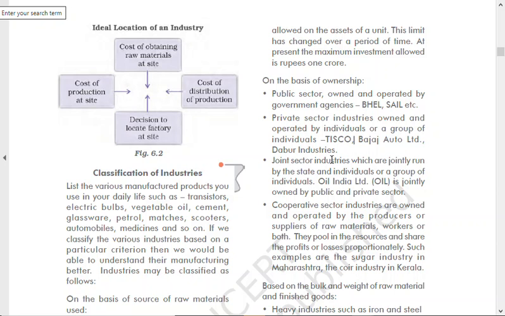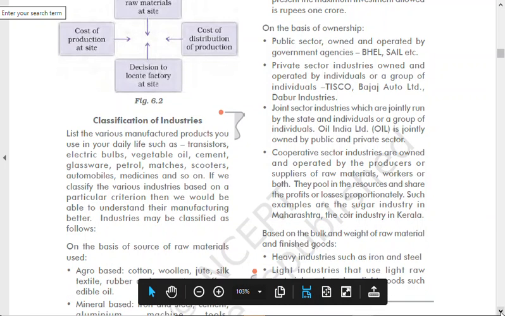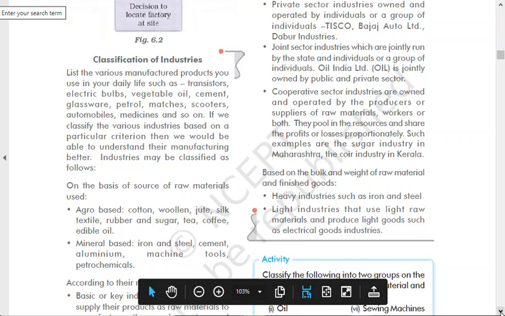Another one is joint sector industry, which is jointly run by the state, that means the government, and individuals or a group of individuals, right? So a group of individuals and the state, that means the government, run it jointly. Oil India Limited is jointly owned by public and private sector. So this is one example. Remember this example because that is important here.